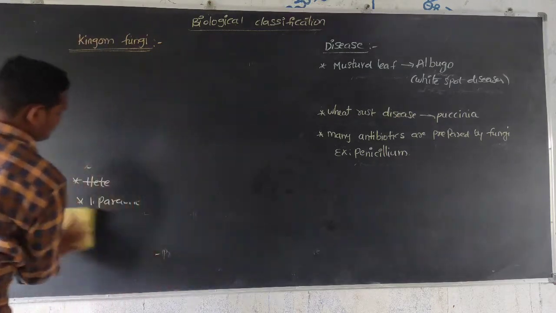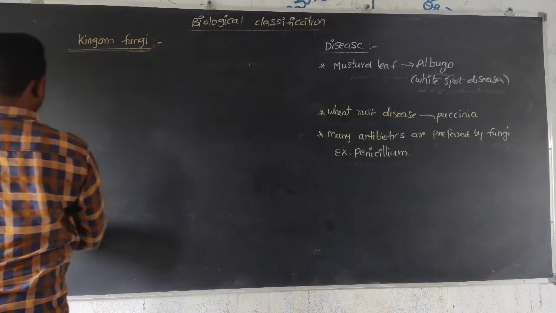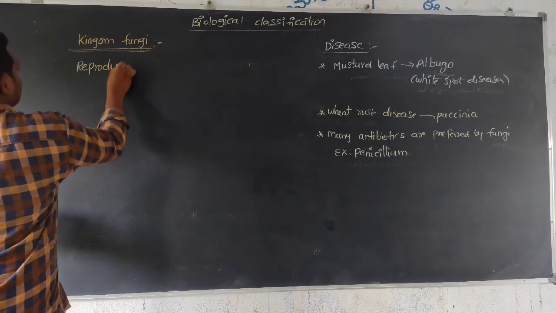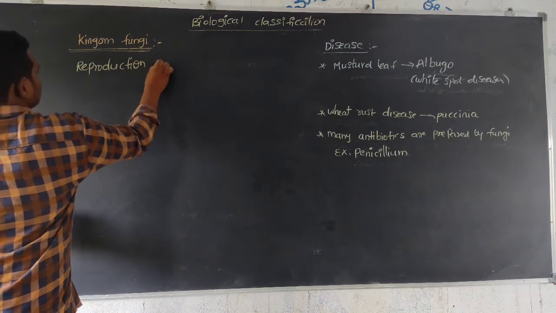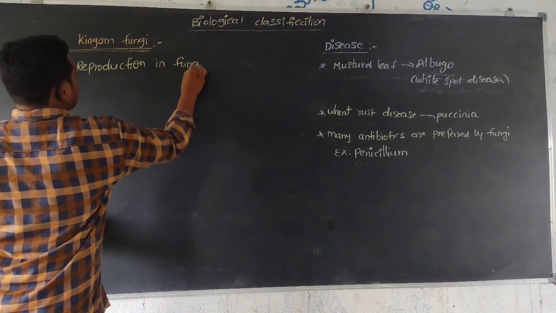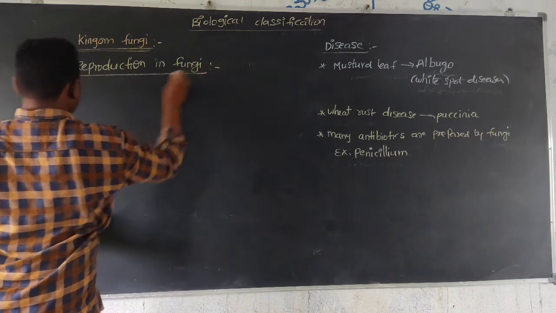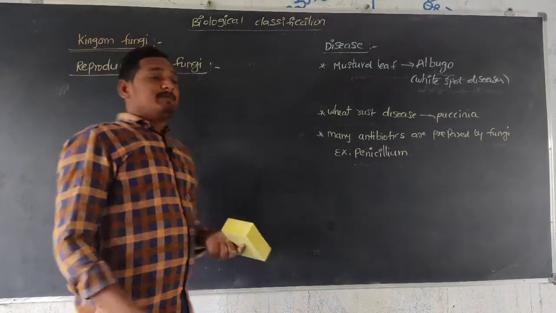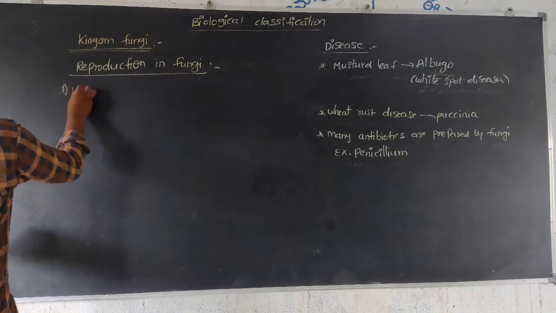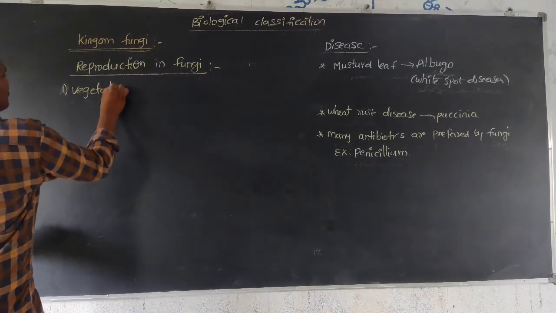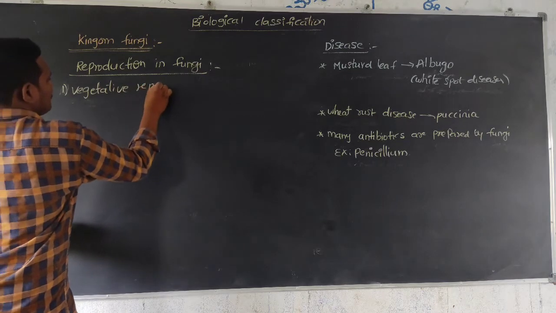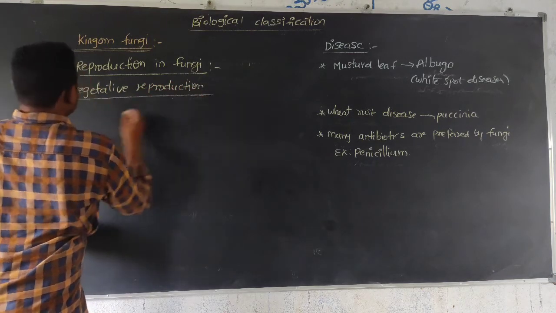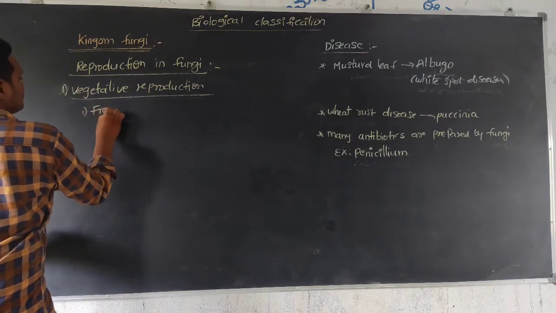Next, reproduction. Fungi reproduce by three methods. One is vegetative reproduction. This vegetative reproduction is done by three methods. One is fragmentation.